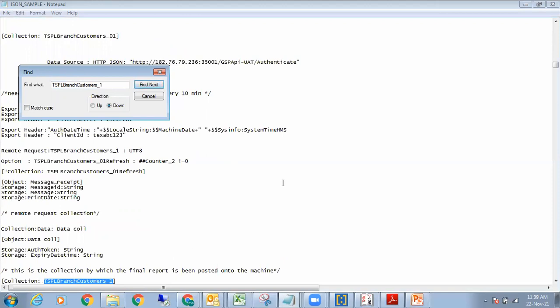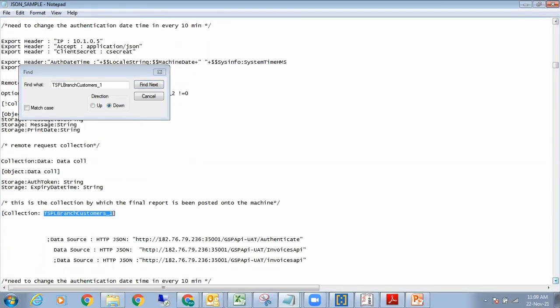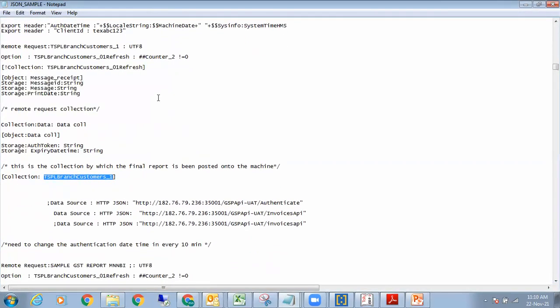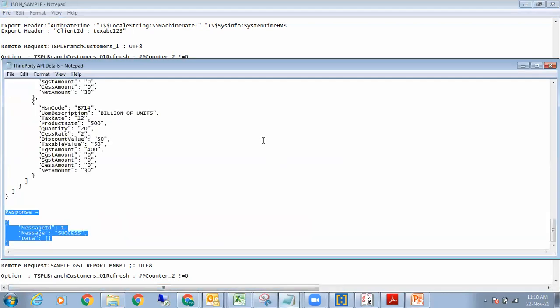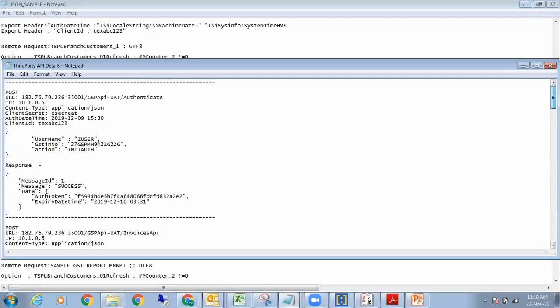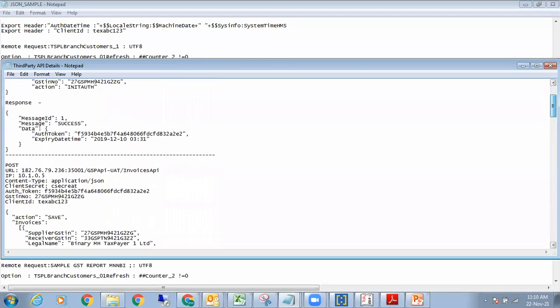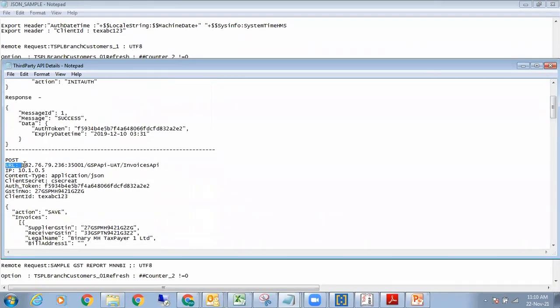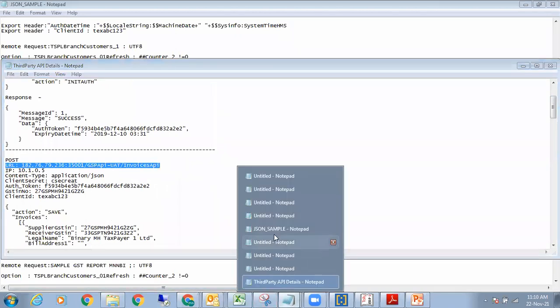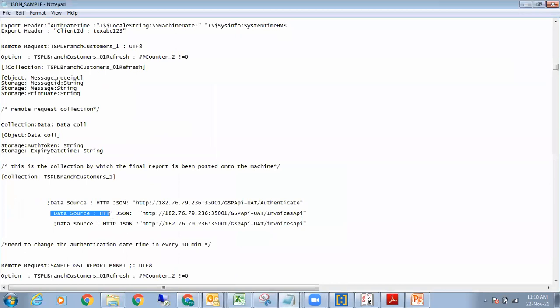So I come down to this collection here, TSPL branch customers one. When I get down to this TSPL branch customers one, I look at the data source, which is the HTTP JSON, and this is my invoices API, which is what it is calling. If you look at my third-party API details, which the current client has given, now come down to this place. In the post, this is the URL which is there. So in your JSON integration you will call this particular URL as the data source.